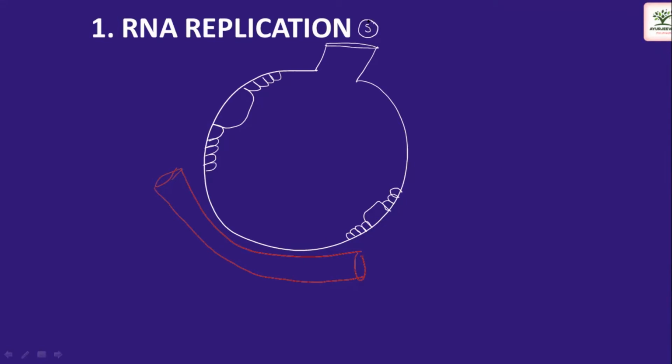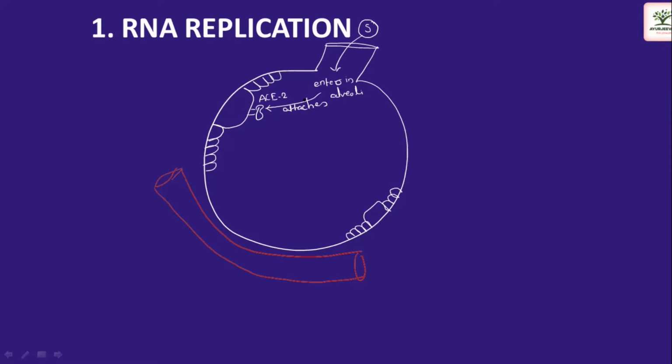So this is the RNA virus which comes into the alveoli. Then it attaches to the ACE2 receptor.